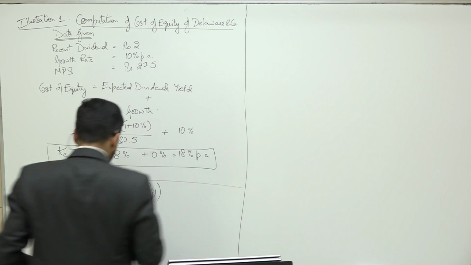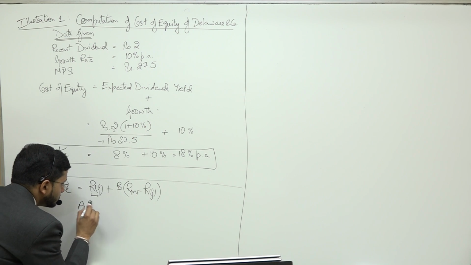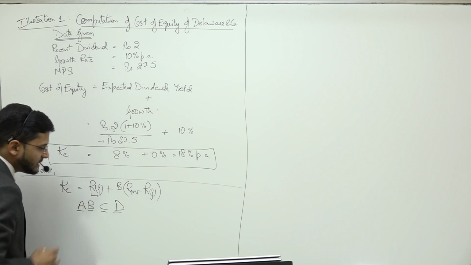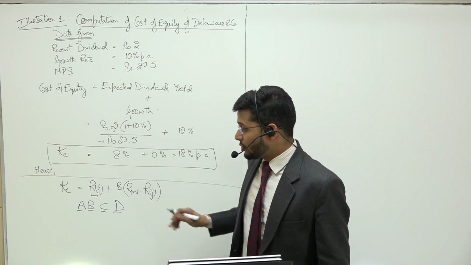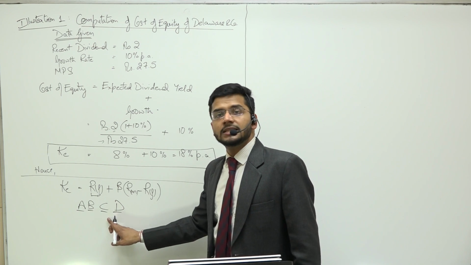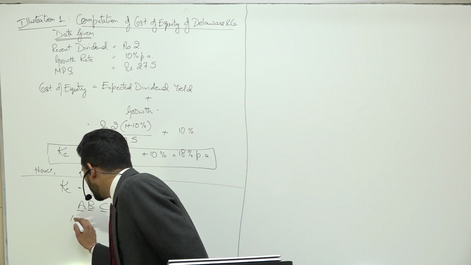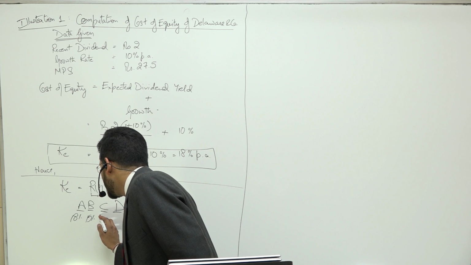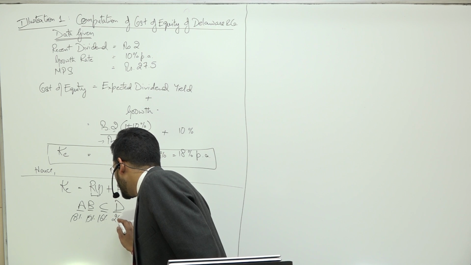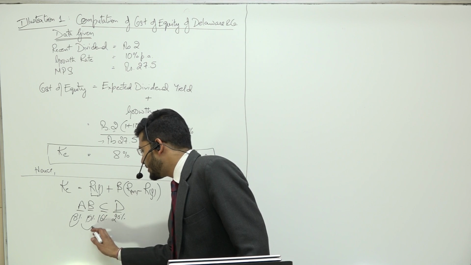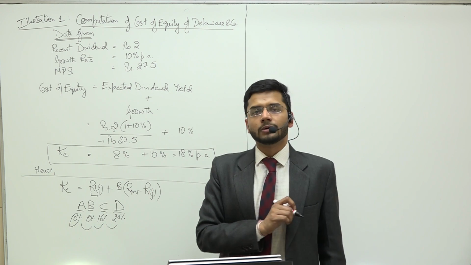Sir, what is this FD return doing over here? So guys, let's assume you have 4 companies, company A, company B, company C, company D, in the industry where you want to invest your money. There are 4 companies in this particular industry, A, B, C, D. A gives you a return of 18%. B gives you a return of 15%. C gives you a return of, say, 16%. And D gives you a return of, say, 20%. This is the company specific rate of return which is given by these companies to you.